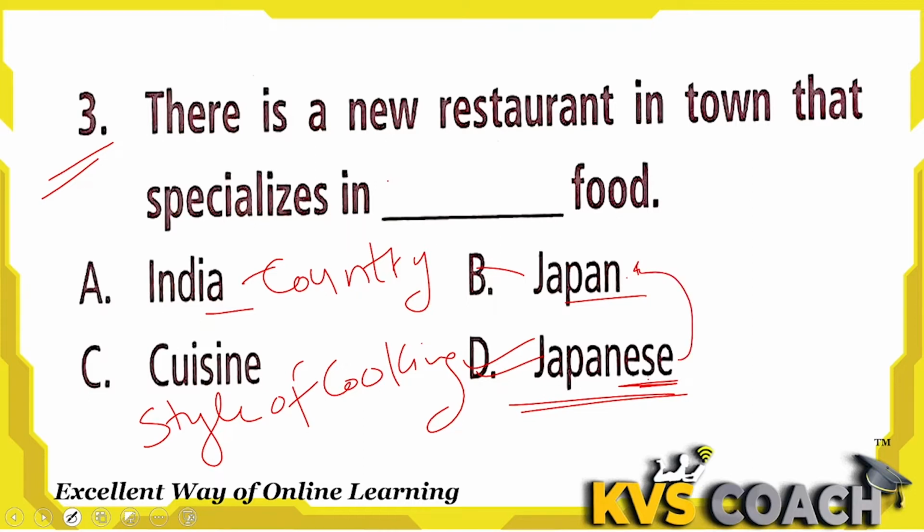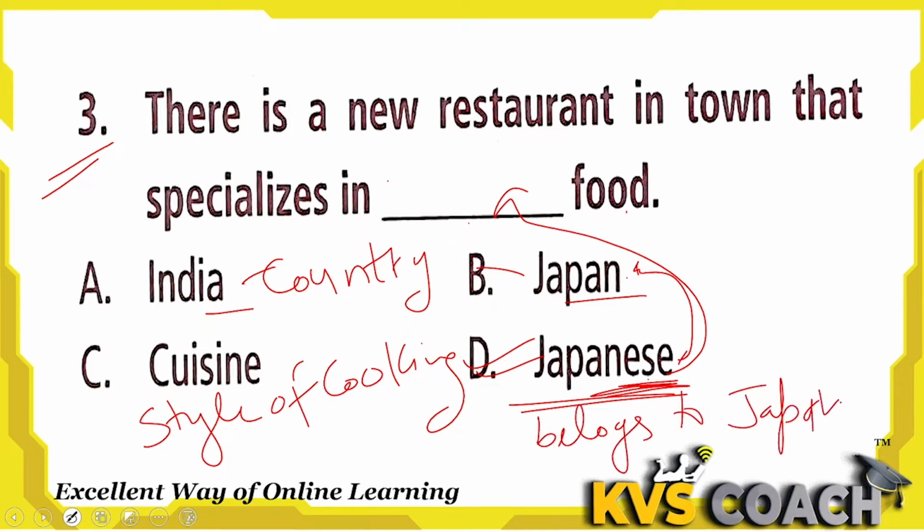So for food that belongs to Japan, we cannot use the word Japan, but we can use the word Japanese food. Italian food, we cannot say Italy food, we say Italian food. Indian food, not India food. So Japanese means it belongs to Japan. So the right answer is Japanese, not Japan or India. D is the right answer here.